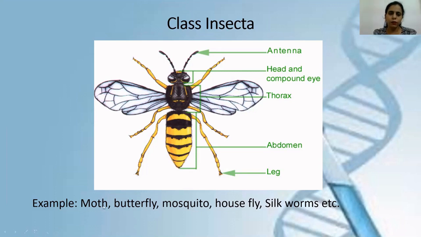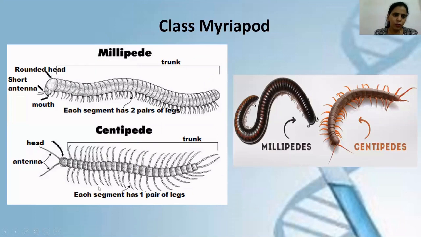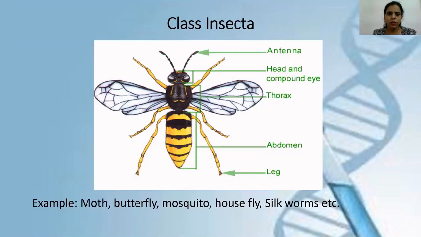Fine. So examples of class Insecta are moth, butterfly, mosquitoes, houseflies, silkworms, etc. You might already be aware of different examples of insects, because you have come across many insects in your day-to-day life. I'll also let you know about myriapods. In myriapods, the lower side of each segment has one or two spiracles. They take in air from there, and it gets connected to the tracheal system.